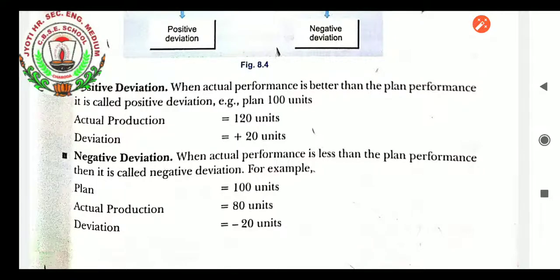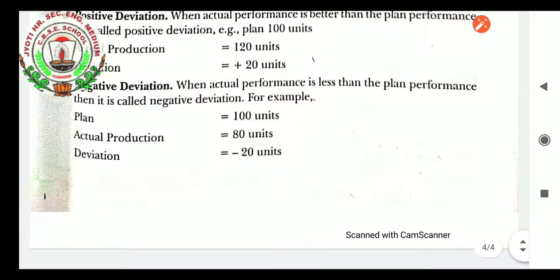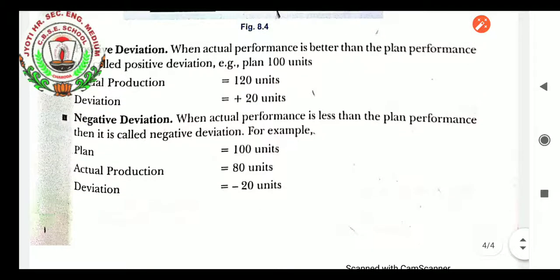It is positive because our actual capacity is more than the standard which we have laid. Negative deviation: when actual performance is less than the planned performance, it is called negative deviation. For example, plan is 100 units, but we achieve 80 units, actual production 80 units. Then the deviation is negative, that is 20 units. So that is a negative deviation.